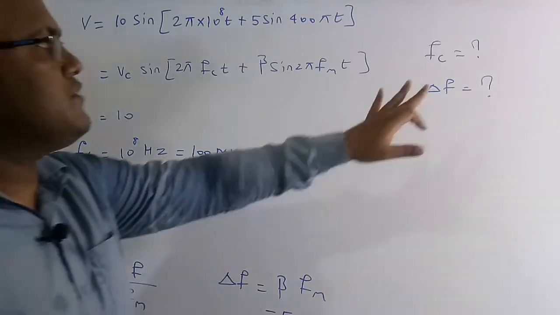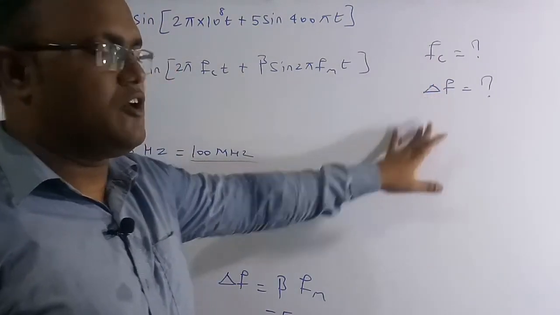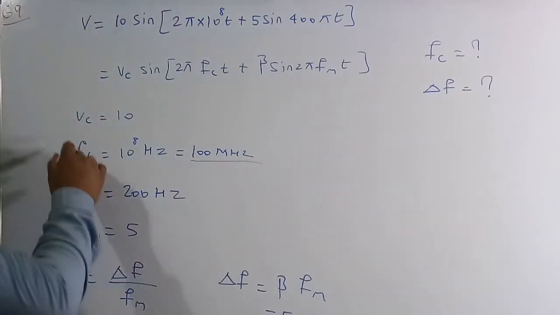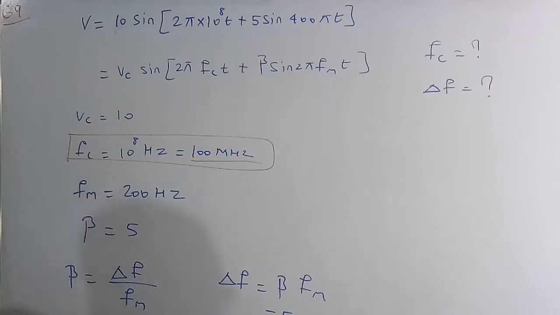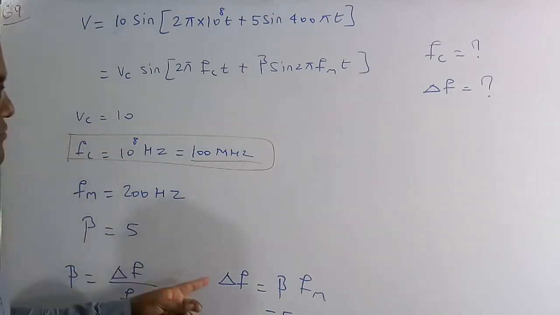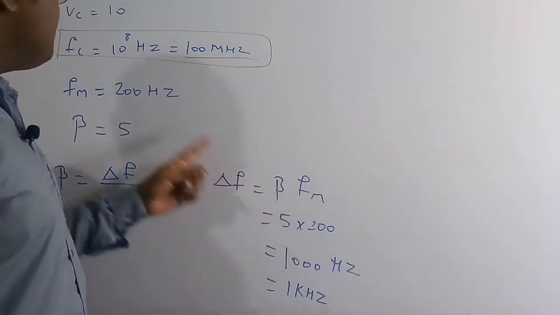In this question we need to find the carrier frequency and the maximum frequency deviation. We know the carrier frequency is 100 megahertz. So we need to find delta F. We know the basic relation, beta is equal to delta F by FM, so delta F is equal to beta into FM. We know beta is 5 and FM is 200 hertz.